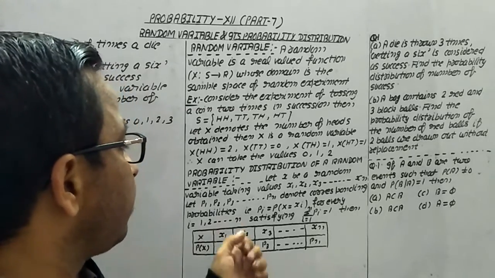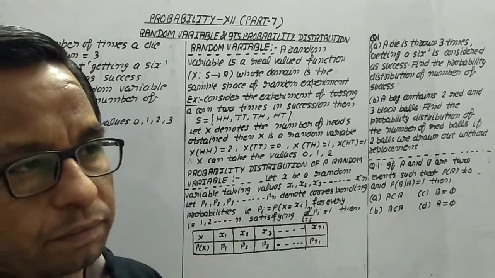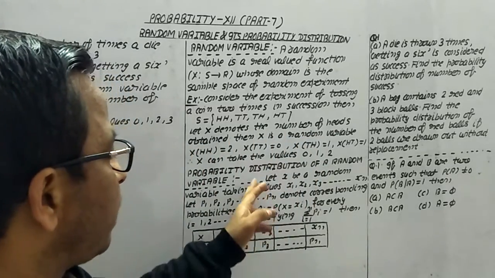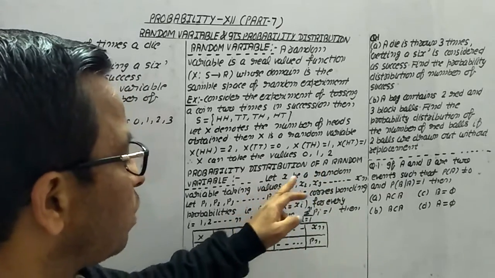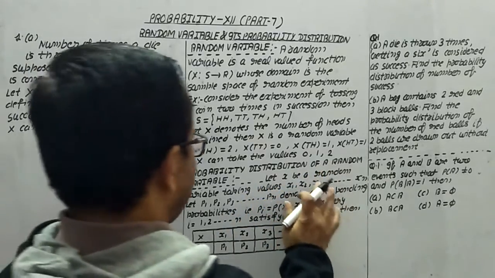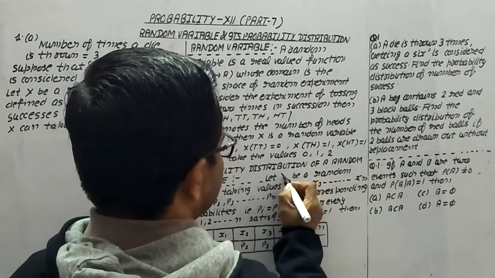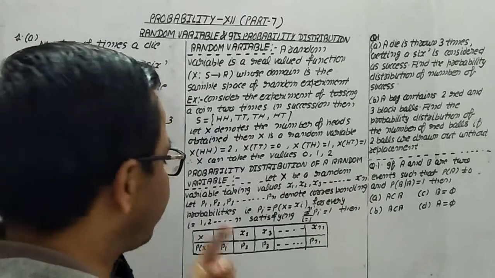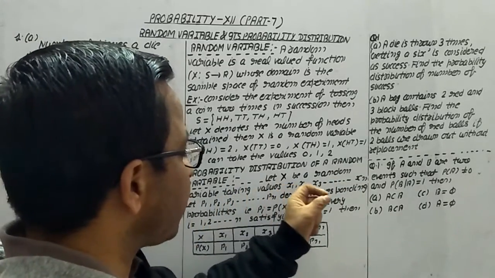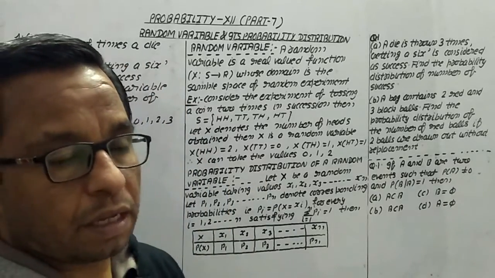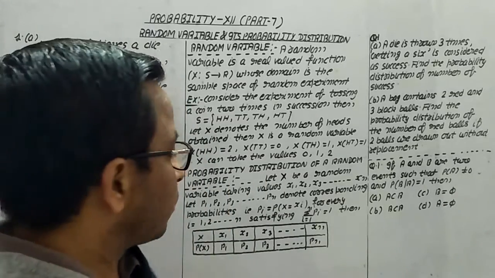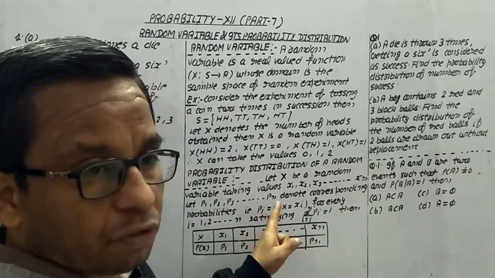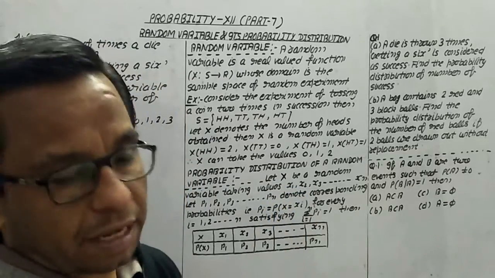Now, another term is the probability distribution of a random variable. As we saw, X can take the values 0, 1, 2. So let X be a random variable taking the values X1, X2, X3 and so on up to Xn, and let P1, P2, P3 and so on up to Pn denote the corresponding probabilities. In this case you have to always remember what this Pi is. In general notation, Pi is equal to P(X = Xi).